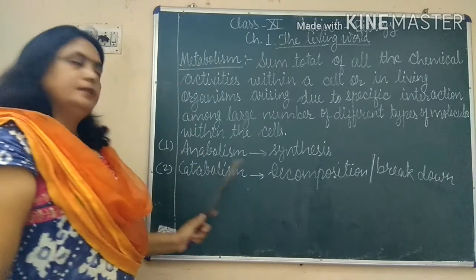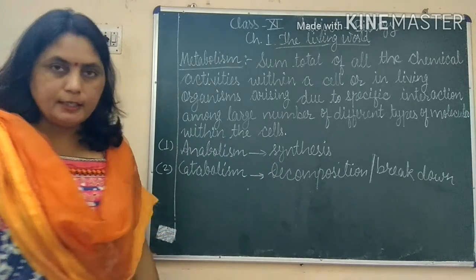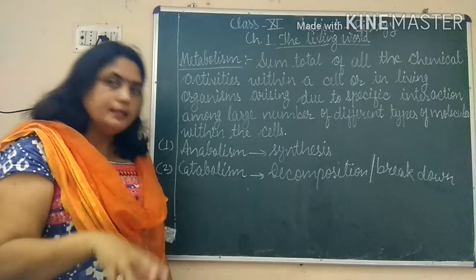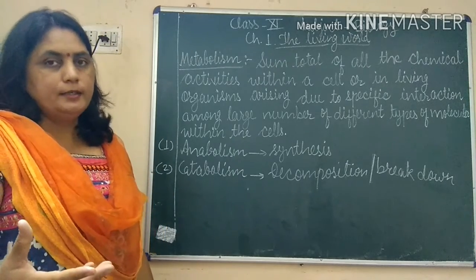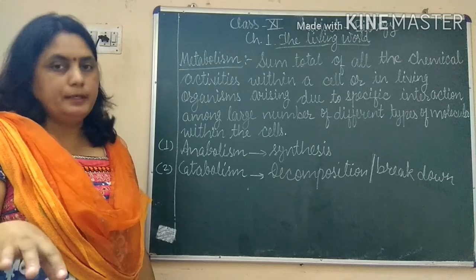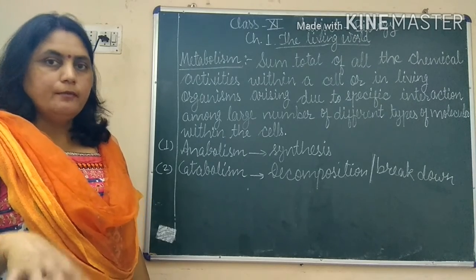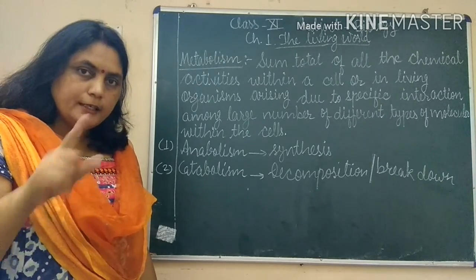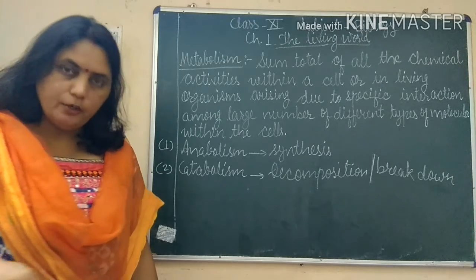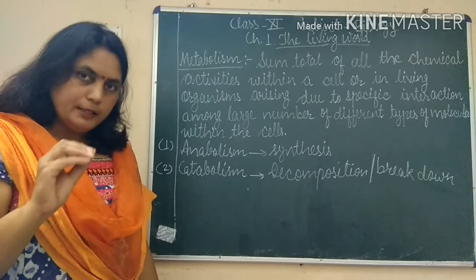So anabolism includes all the chemical reactions which are taking place within a living organism, they are called biochemical reactions. Got it? The chemical reactions which are taking place inside the body of a living organism are called biochemical reactions.